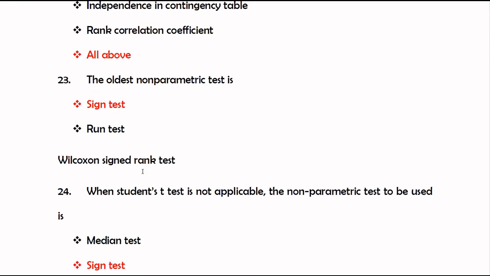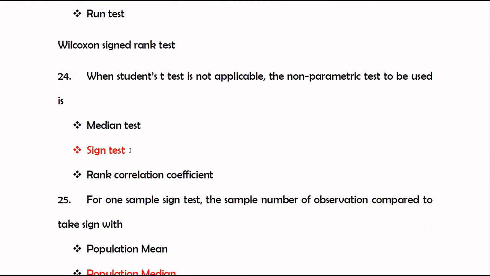The oldest non-parametric test is the sign test. When the student's t-test is not applicable, the non-parametric test to be used is the sign test. We use the sign test in such a situation.